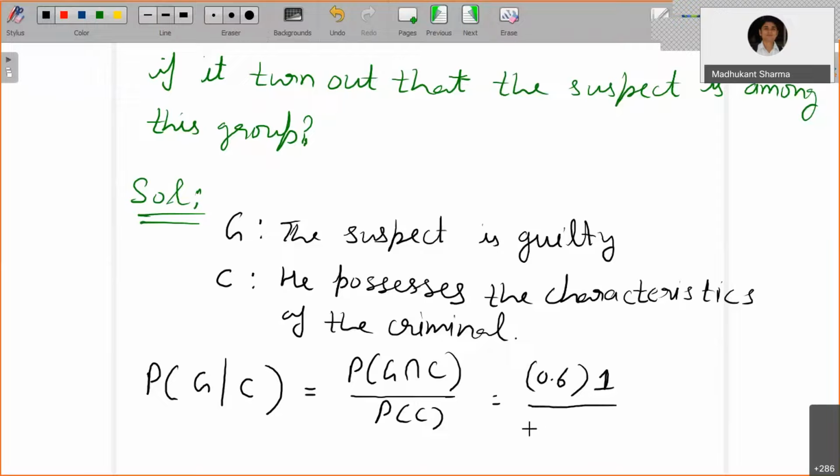So 0.6 into 1, divided by probability of C, that he possesses the characteristic of the criminal. There are two possibilities, either he is guilty or he may not be guilty.